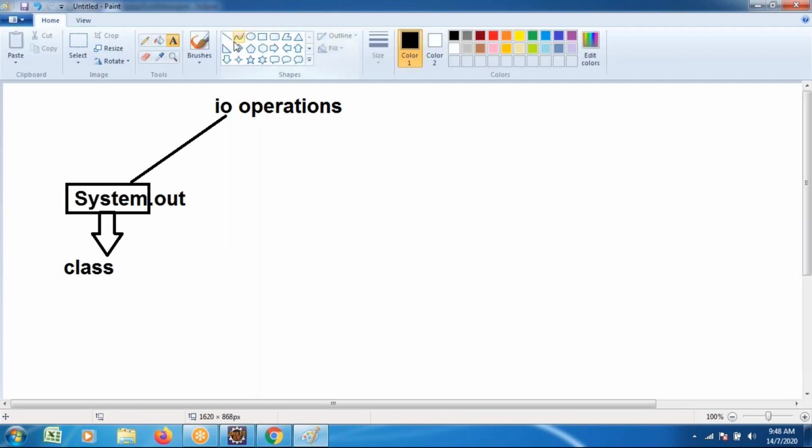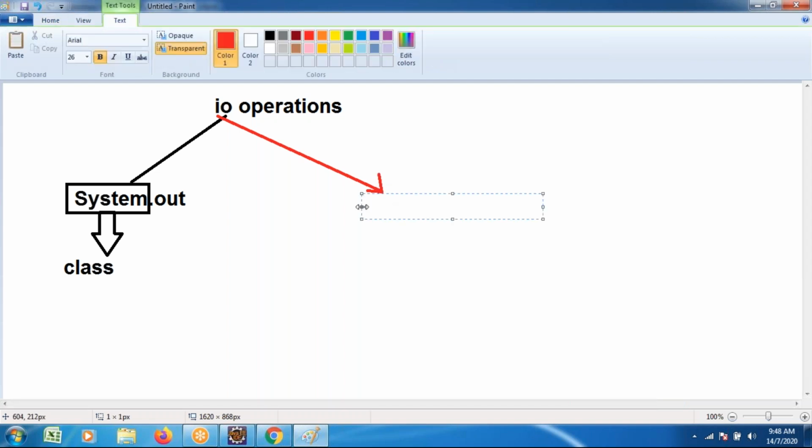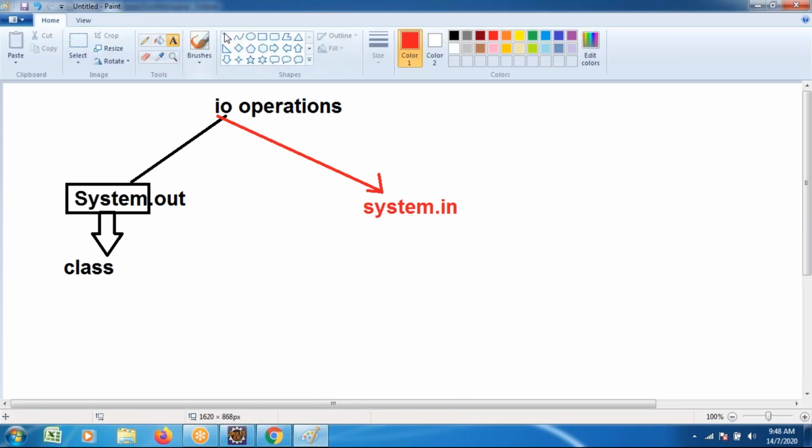Similarly, to perform input functionality, we use System.in. But System.in may not be accessed directly. It can be accessed with the help of the following classes.